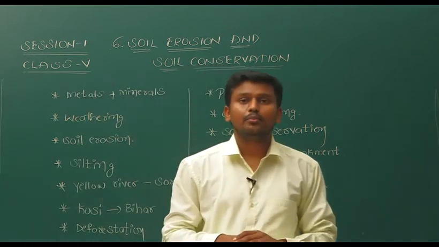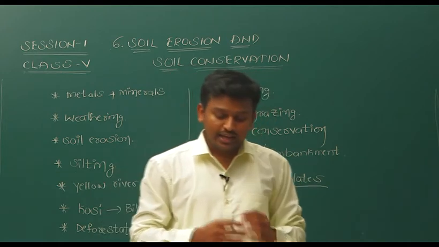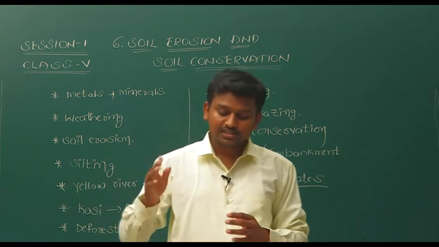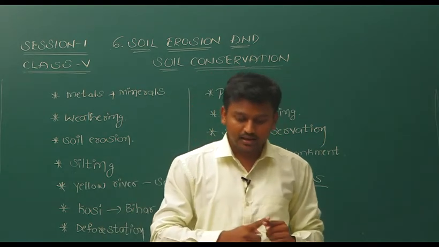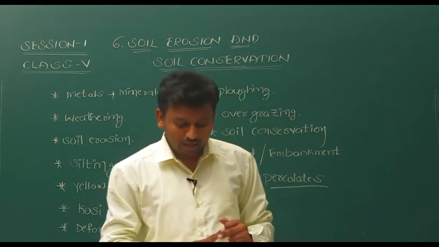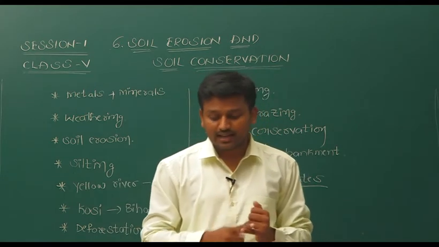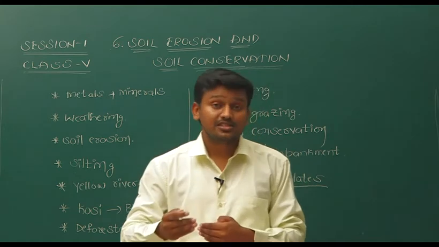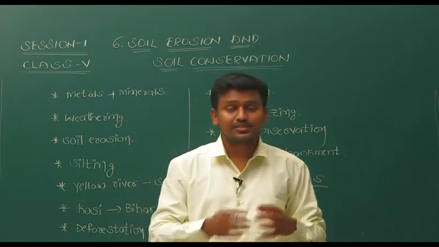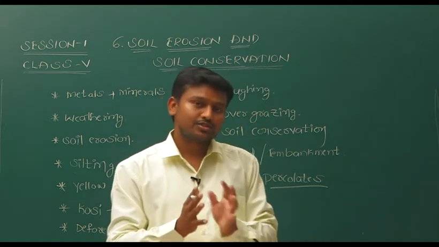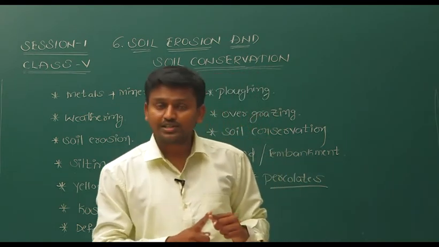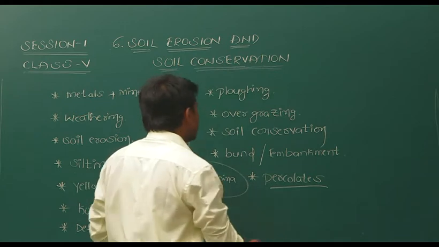Now let us see the blanks. The first one: we can check soil erosion through several processes like planting more trees, changing patterns of farming, embankments and planting hedges. So these are several processes with which we can control soil erosion. What are those processes? First one is planting more trees.